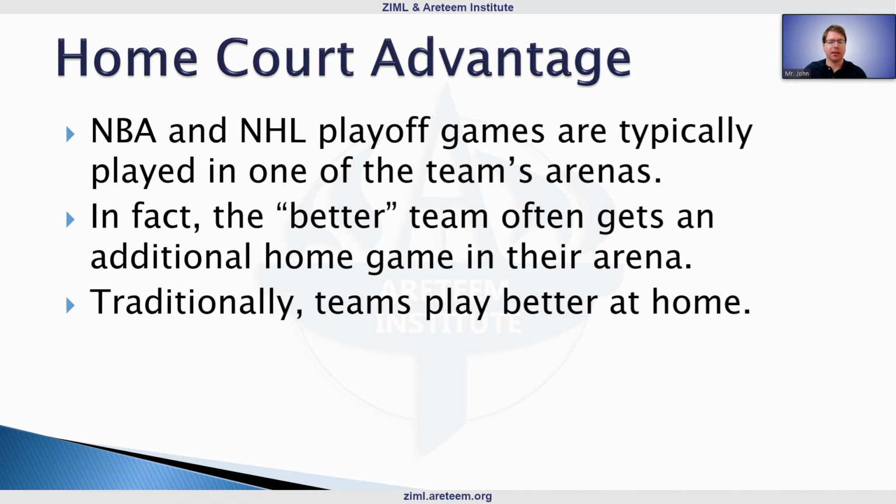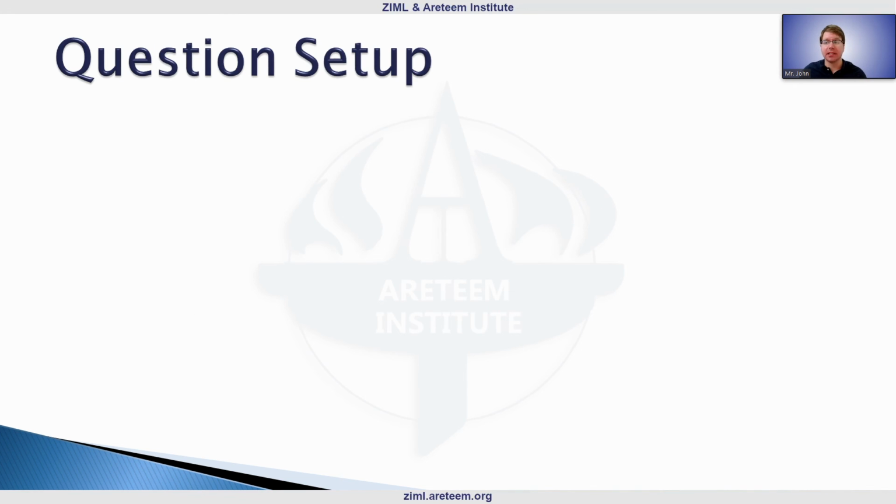Why might this matter? Traditionally teams play better at home, in their home arena, versus on the road, where Team A would be playing in Team B's arena. So, how could we look at this in terms of our question of the week?